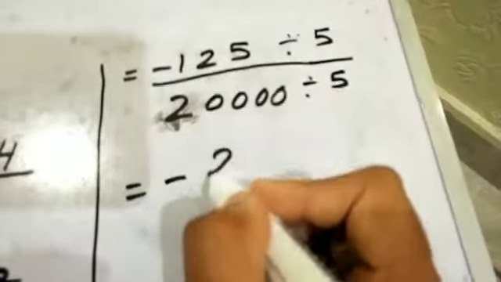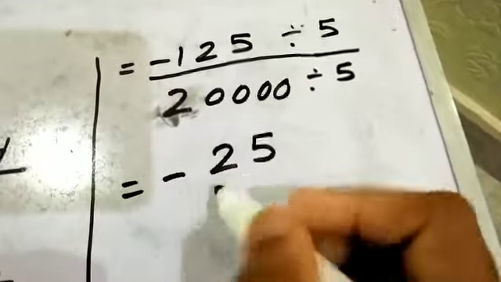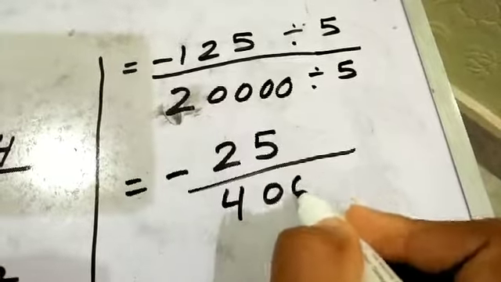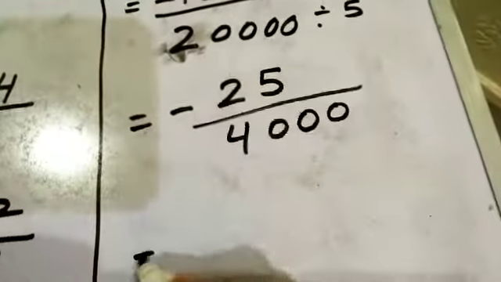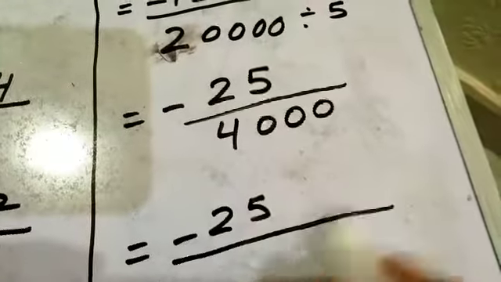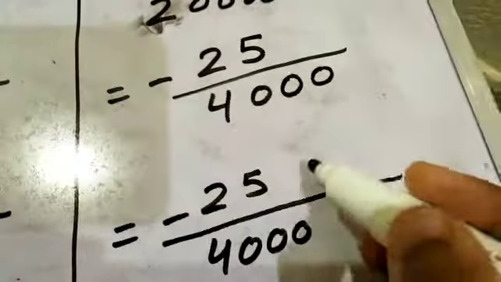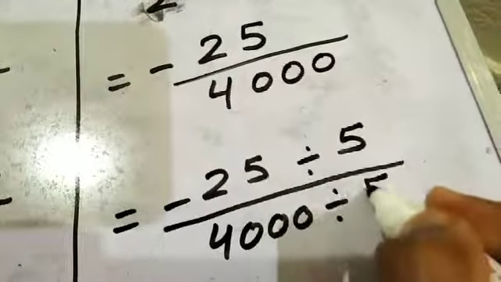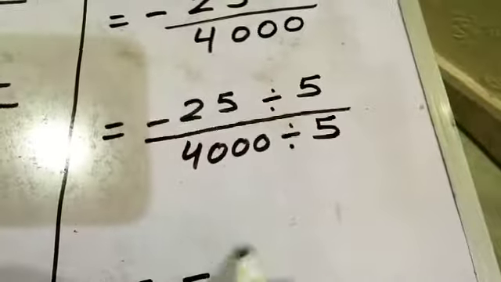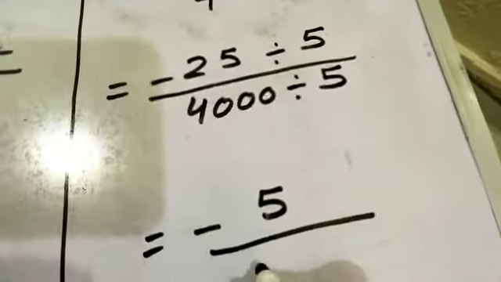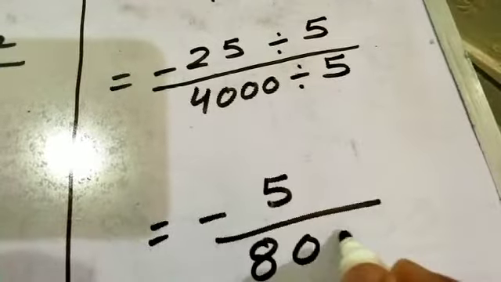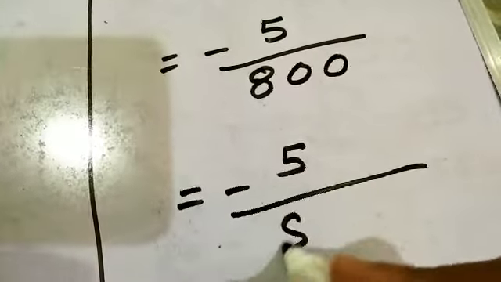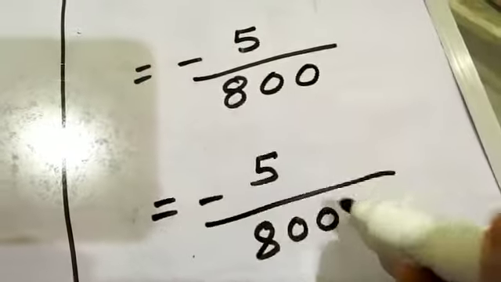5 2 times 10, 2 on the carry, 5 times 5 is 25. 5 4 times 20, how many zeros do we have? 5 0 times 0, 5 0 times 0 and 0 times 0. Now again check with the numbers. 2 not possible, 3 not possible. It's again possible with 5. So 5 times 5 is 25. 5 8 times 40. 5 0 times 0, 5 0 times 0. Now these two numbers are divisible by 5.